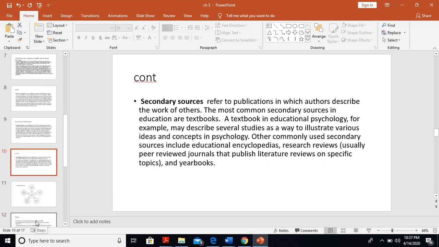Secondary sources refers to publications in which authors describe the work of others. The most common secondary source in education are textbooks. A textbook in educational psychology, for example, may describe several studies as a way to illustrate various ideas and concepts in psychology. Other commonly used secondary sources include educational encyclopedias, research reviews, usually peer-reviewed journals that publish literature reviews on a specific topic, and yearbooks.